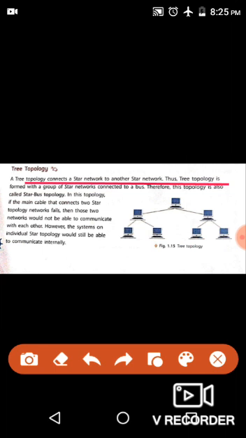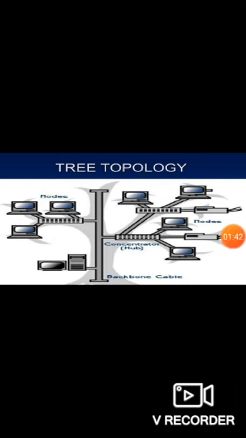In this topology, if the main cable that connects two star topology networks fails, then those two networks would not be able to communicate with each other. However, the systems on individual star topology would still be able to communicate internally. This is how a tree topology works.